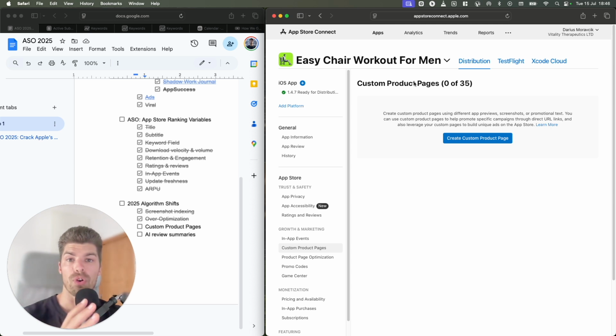This is brilliant for long tail keywords. If you don't have space for them in the main metadata, in the title, subtitle, you can have custom product pages. This will be rolled out very soon.